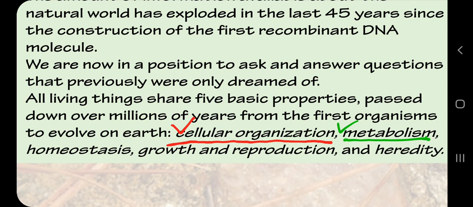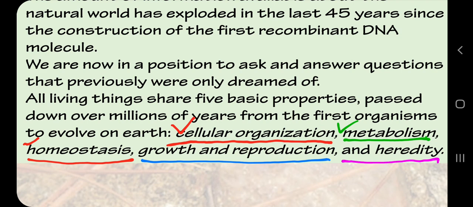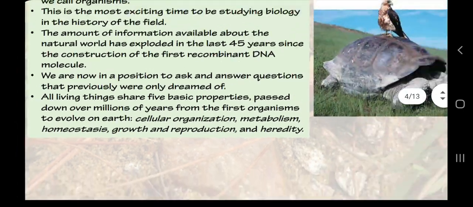Next, living things show homeostasis. Then they also show growth and reproduction. And finally, they have heredity or transfer of characters from one generation to the next. So these features are the most important or common features of living organisms. We will discuss these features one by one.